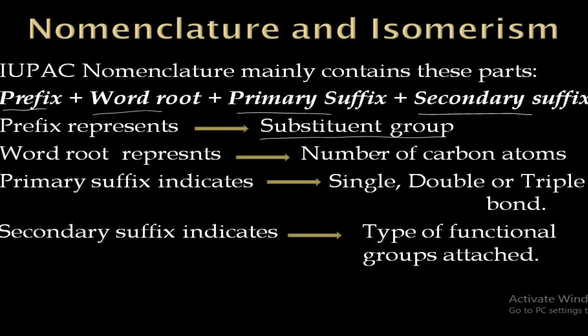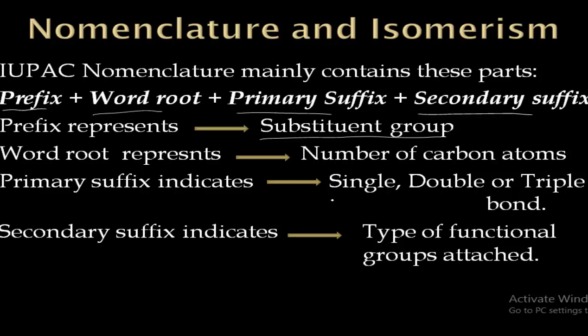So whenever we select a longest chain, how many carbon atoms are present in that longest chain can be represented by the word root. And primary suffix indicates the type of bond which is present between the carbon-carbon or carbon-hydrogen atoms. So whether there is a single bond, double bond or triple bond, it will represent that.